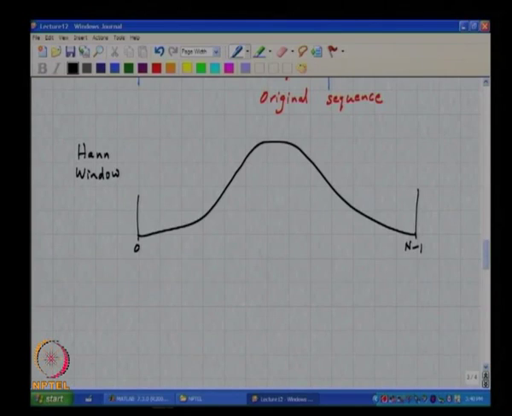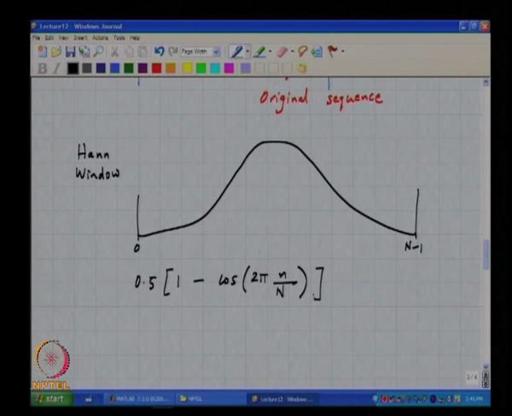All right, and it is given by half times 1 minus cos of 2 pi by n times n, right.